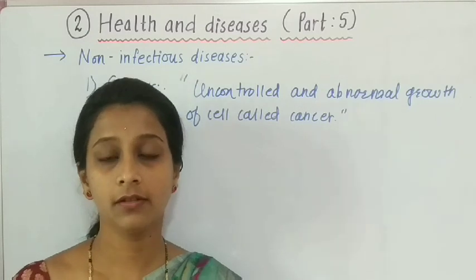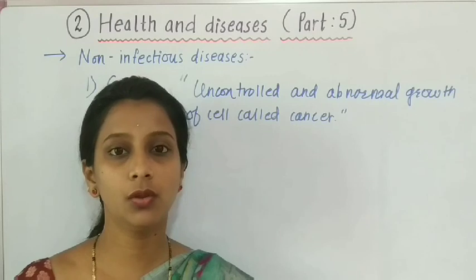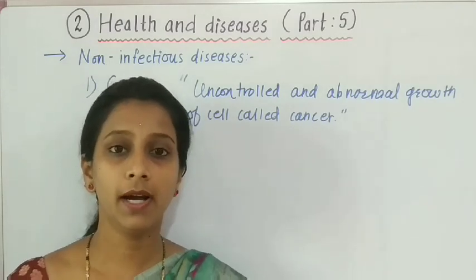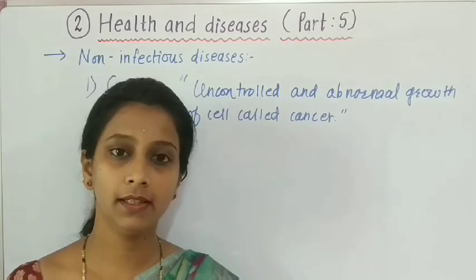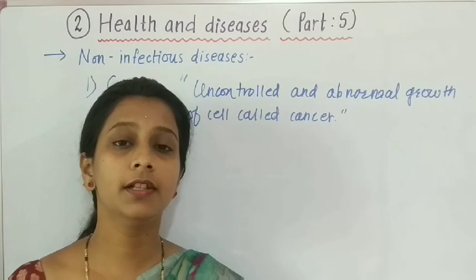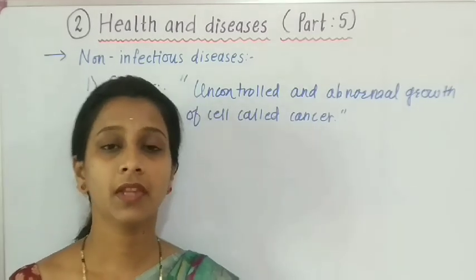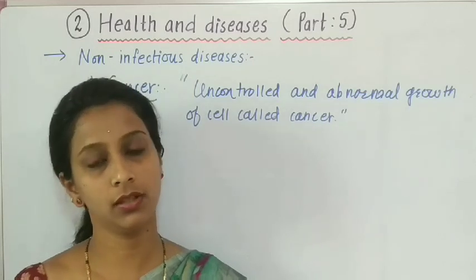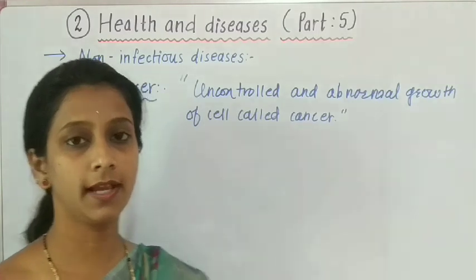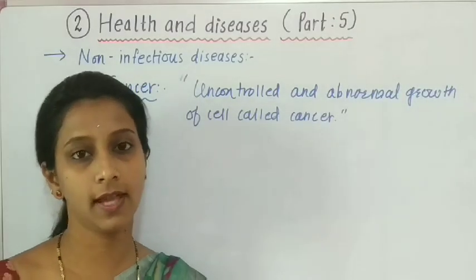Benign cancer is curable by treatment, whereas malignant cancer is non-curable. It spreads over the body very fast and is a totally uncontrolled type of cancer. Okay students, so this is about the disease cancer.